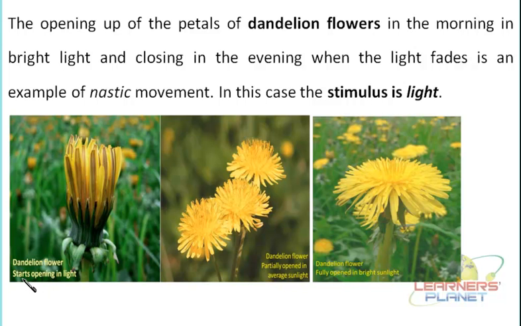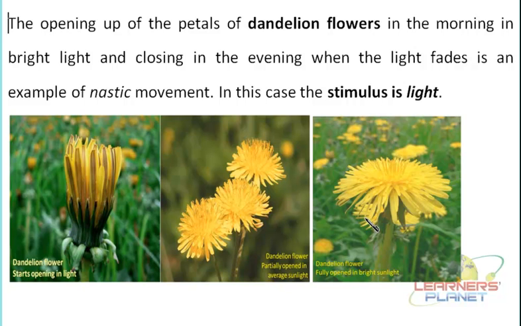So initially in the morning it will start opening in response to light, right? And as the sunlight is increasing, in the average sunlight you can see the flowers are partially open. The inner whorls are still somewhat closed and the remaining outer whorls are actually opened.